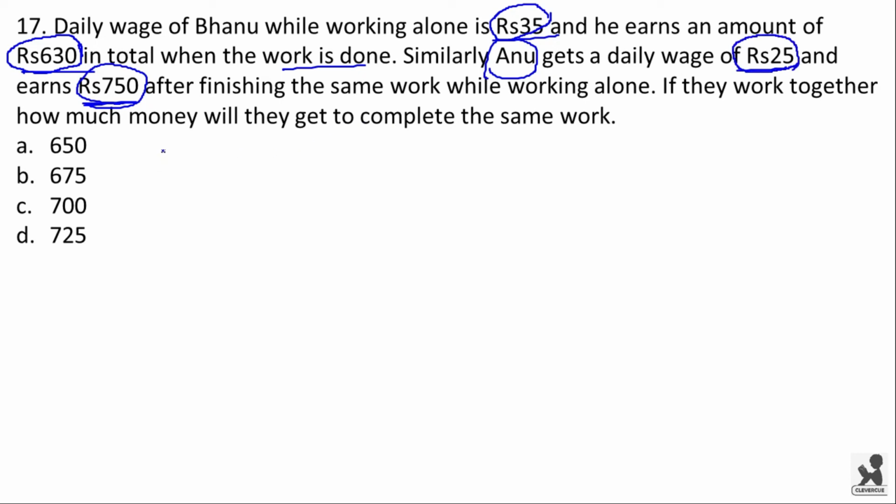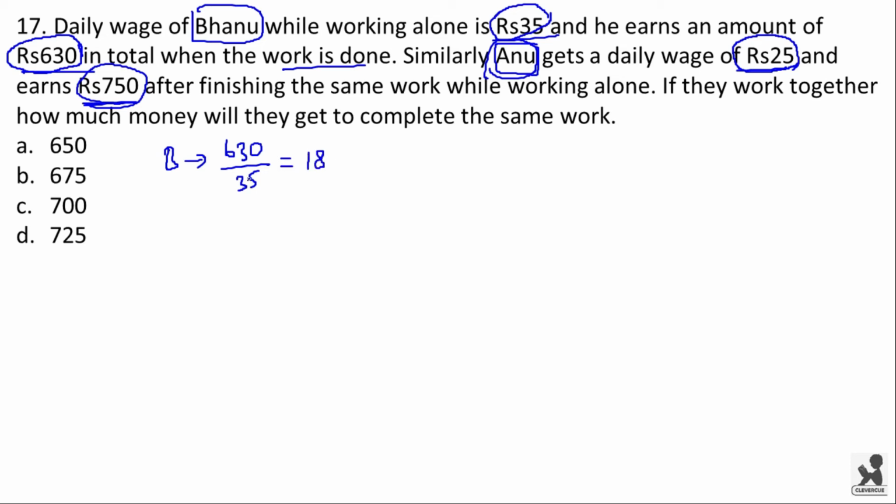We can calculate number of days taken by Banu and Anu to complete the work. Now for Banu, number of days taken to complete the work will be equal to 630 by 35. This is equal to 18.